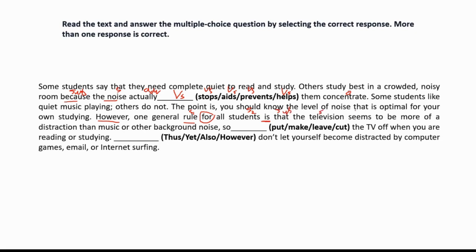The television subject seems is verb with s. Next to V1, object is more. Of another object is a distraction. Then another object is music or other background noise. So the TV off. So dash the TV off when you are. So it's a kind of phrase. Okay, it's just a phrasal verb.